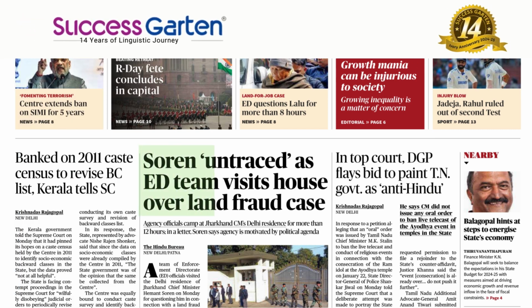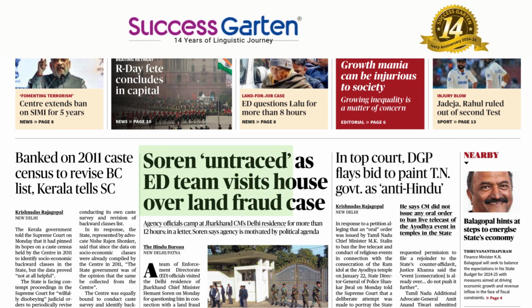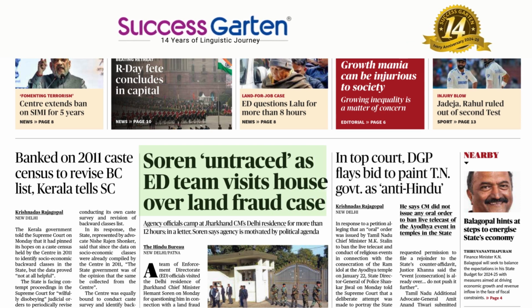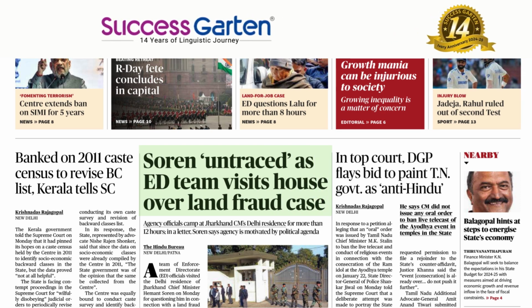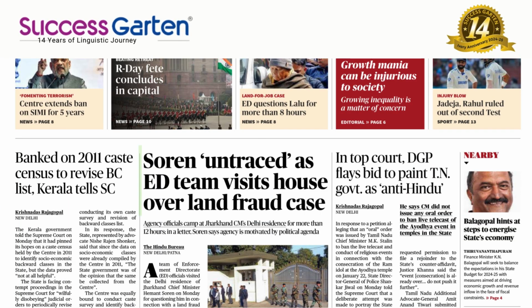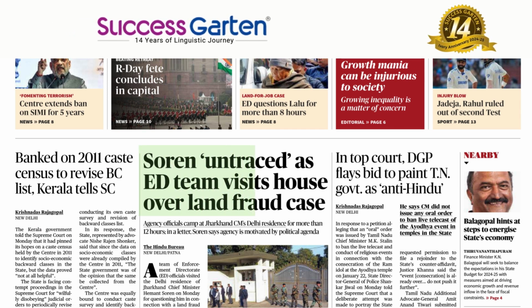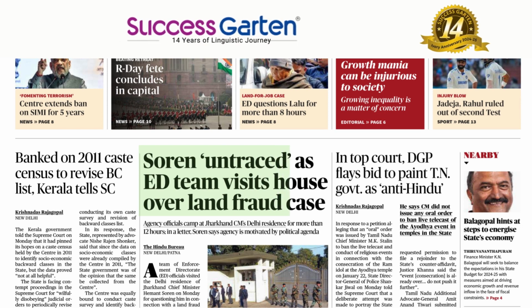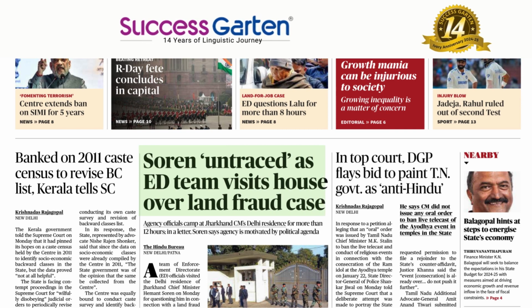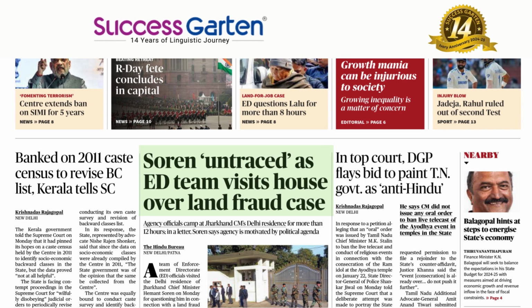Soren untraced as ED team visits house over land fraud case. We can see it's a long sentence made up of different parts, using the property of chunking, or idea units. The doer is Soren. Soren is the name of a person. As we know, he is the chief minister of Jharkhand, Hemant Soren. He is untraced, or he was untraced.